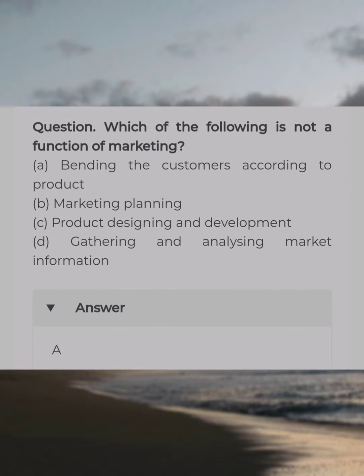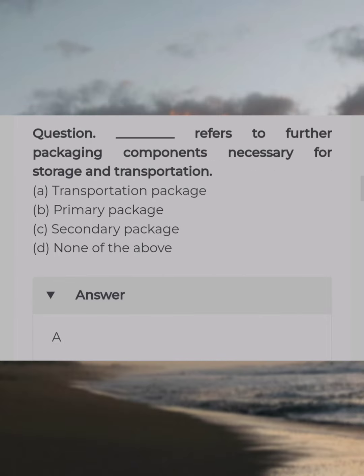Which of the following is not a function of marketing? Answer A. Bending the customers according to product. Dash refers to further packaging components necessary for storage and transportation. Answer A. Transportation package.